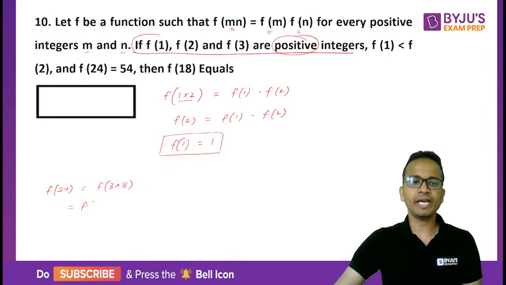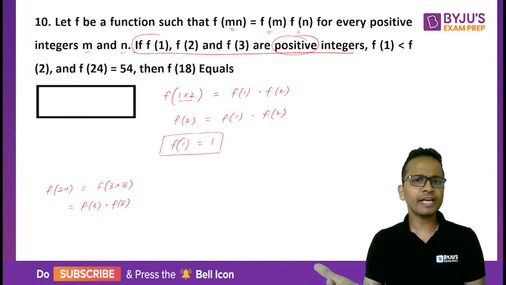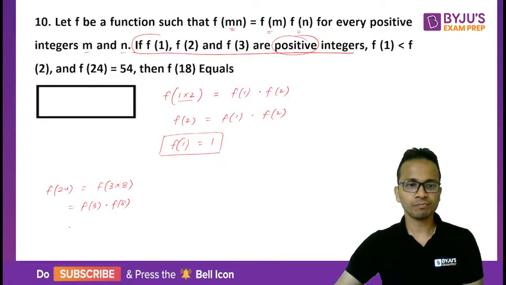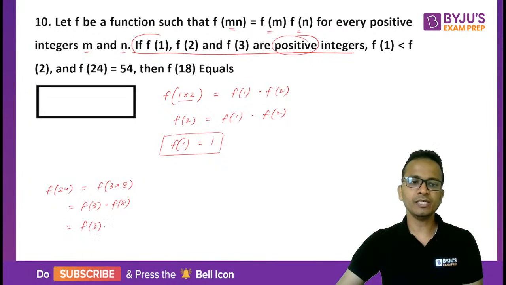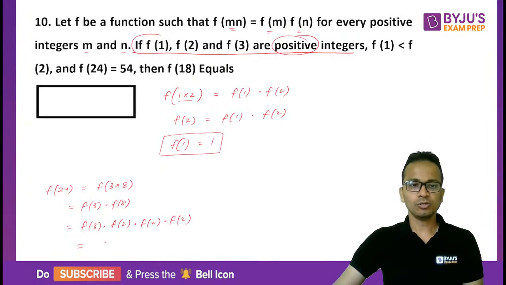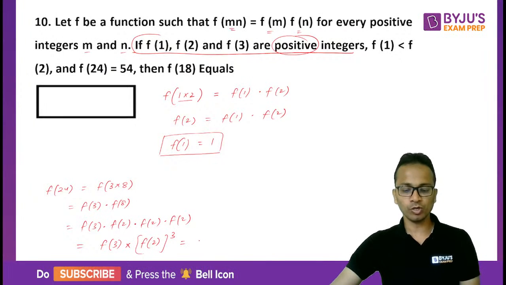Okay, that will be f of 3 into f of 8. Further, f of 8 can be written as f of 4 into 2, which will be f of 4 into f of 2, and further you can break it. Okay, so f of 3 dot f of 2, f of 2, f of 2. This is how I have written f of 8 as. Okay, so f of 3 multiplied by f of 2 whole cube, this is what I can write f of 24 as, and which is equal to 54.